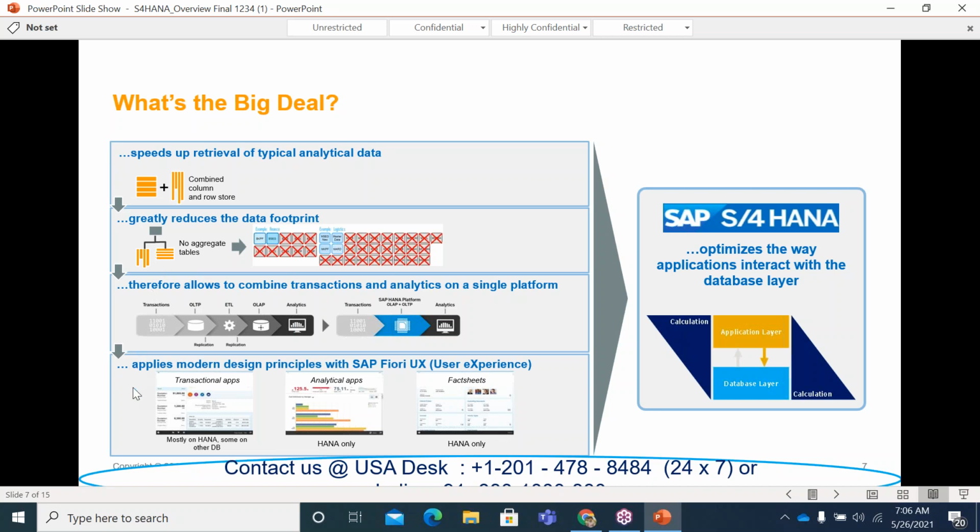Then we also have certain other things from the reporting perspective. Earlier, the reporting system we used to use was the BI and BW system. It's a great reporting system, but at the same time, certain functions were limited. For example, let's say you have an operational report.